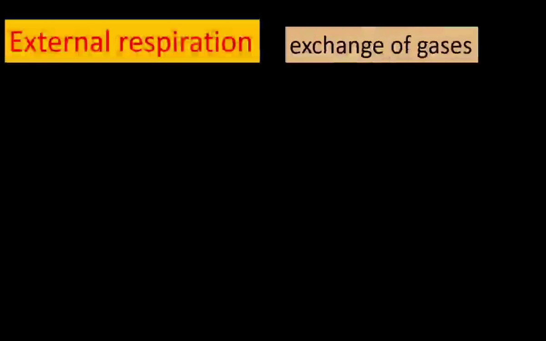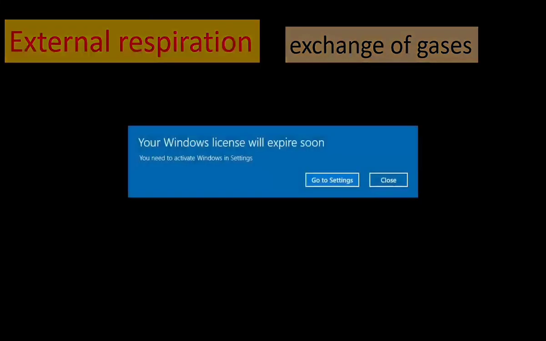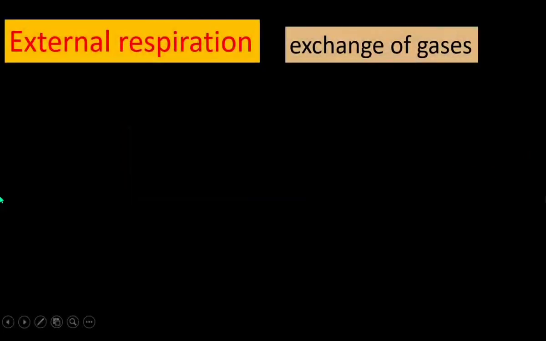External respiration is a physical process. It results in exchange of gases. Exchange of gases takes place in external respiration. What is meant by exchange of gases? One gas is exchanged for another gas. Oxygen is exchanged with carbon dioxide.